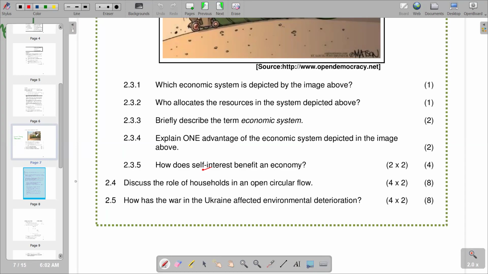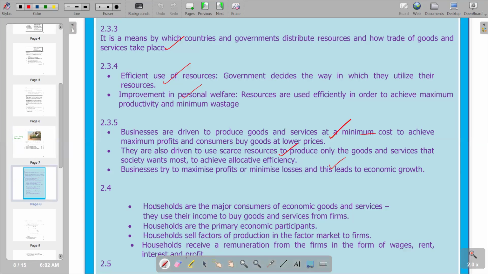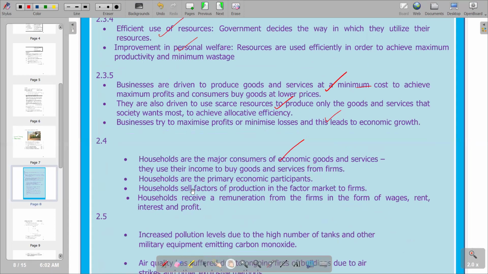So let's try to see the role of households in 2.4. At first point, we have that households are the major consumers of economic goods and services. They use their income to buy goods and services from firms. So this becomes one of the roles. We go to the next role, which is saying households are the primary economic participants. So this is the second point. And the third point is saying households sell factors of production in the factor market to firms, and the factor of production we are talking about is labor in particular. Then we go to the last point: households receive remuneration from the firms in the form of wages, rents, interest, and profits.